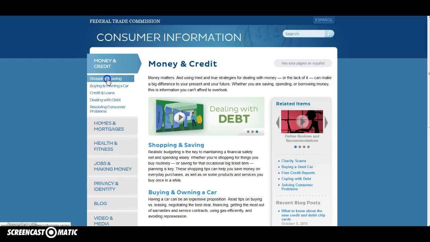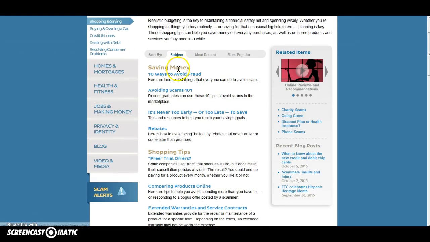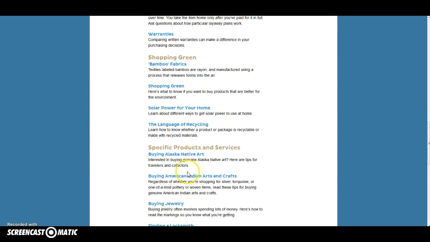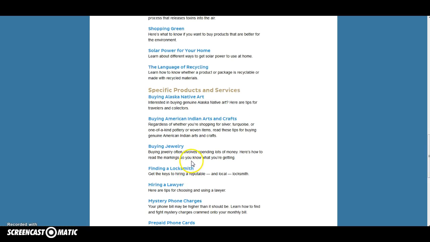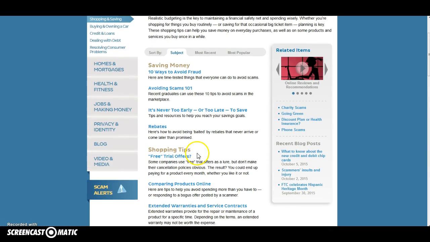So the first one here, shopping and saving. Just go ahead, click on that. There's several tabs that are subjects under here. What I'm going to ask you to do is, you don't need to overwhelm yourself. During this week, Monday, Wednesday, Friday, we won't have class, but I'm asking you to take some time during the regular class time that we would have met to look at these subjects that talk about 10 ways to avoid fraud. Click that link.